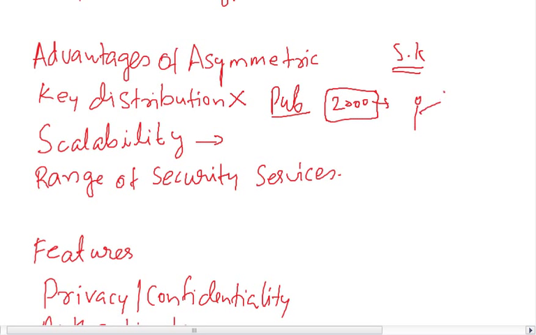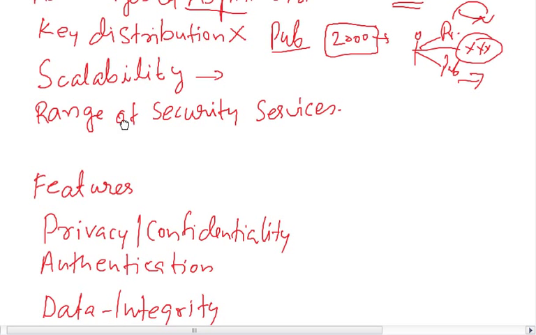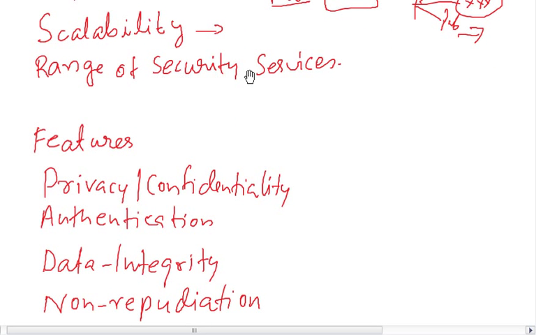If one person has a private key and a public key, he can communicate with n number of people. He can give the public key to anybody, and he keeps the private key with him. And it provides a range of security services. So the advantages of asymmetric cryptography are that key distribution is very easy, it is scalable, and it provides a range of security services, which we will discuss further.